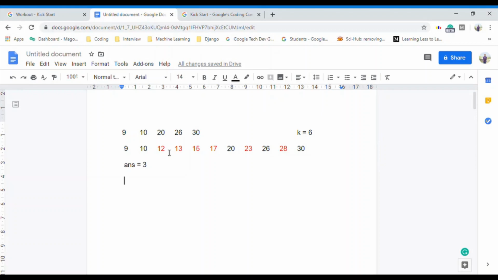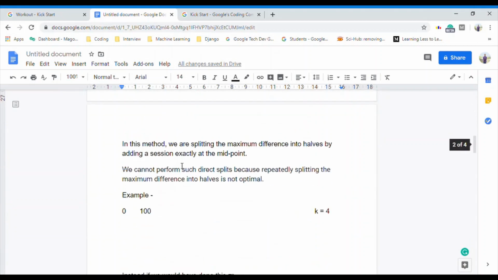Okay, again I'm repeating, this is the wrong approach. This will give you a wrong answer. I'll tell you why, but this is what most of the people do: they make a priority queue, pick up the maximum difference, break it into half, put that back, then again pull out the maximum difference, break it into half, put those two halves back again. So this is going to give a wrong answer. This is not the optimal solution. Okay, we can see how.